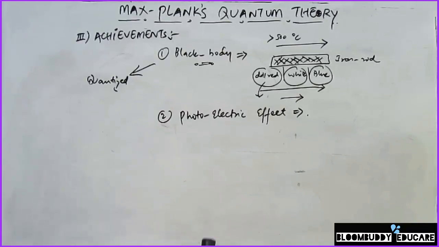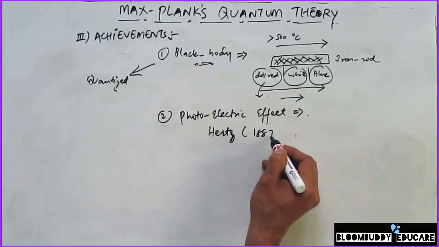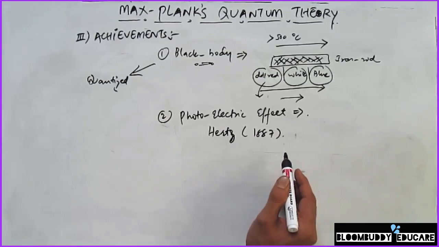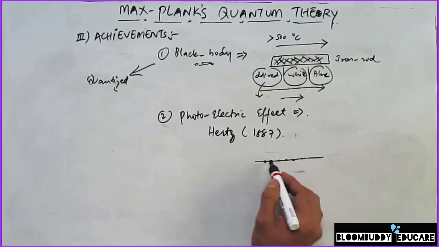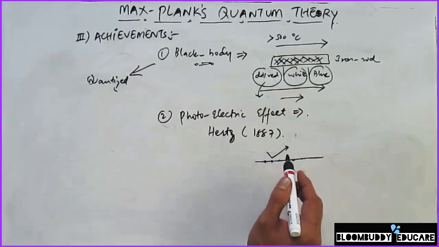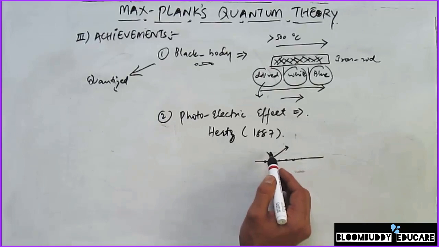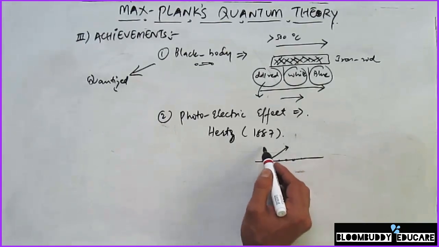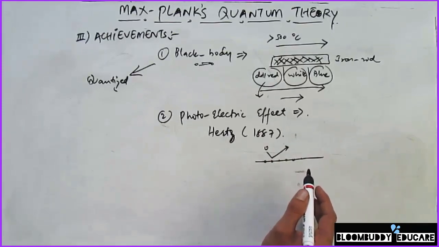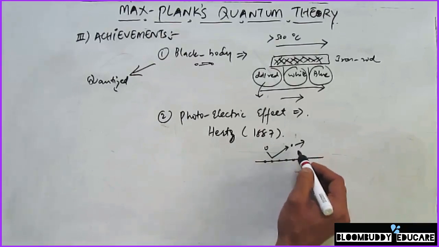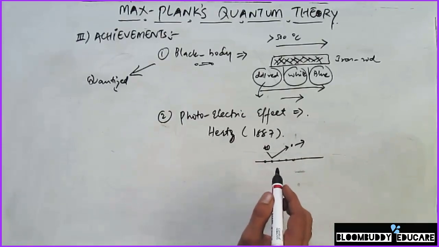Now the photoelectric effect was initially described by Hertz in 1887, and it stated that electrons are ejected from the surface of a certain metal, so if this is a metal and it has electrons in it, these electrons are ejected only when the surface of the metal is exposed to light of appropriate frequency. If light with a particular frequency nu falls on this metallic surface, this frequency is able to remove the electron, so the electron moves outside with some velocity.